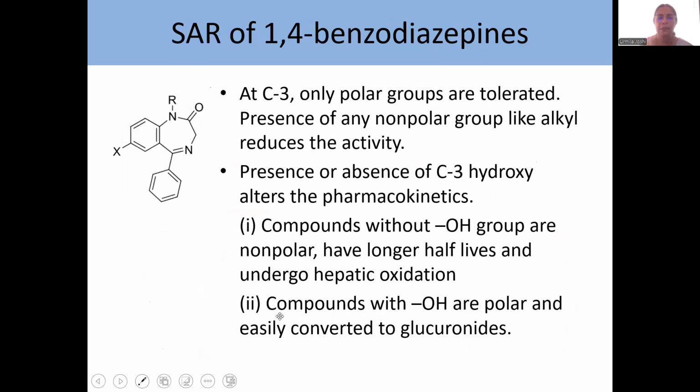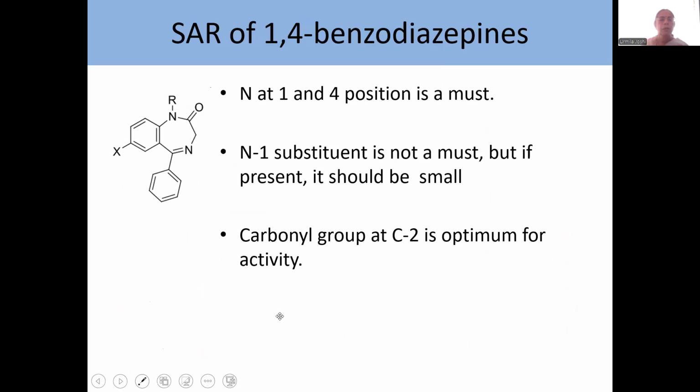Okay, so that is about the 3 position. Now, coming to the other 3 points which were missing, nitrogen at 1 and 4 position are a must. If you shift these nitrogens to 1,3 or 1,2, activity is lost. Then N1 substituent is not a must.